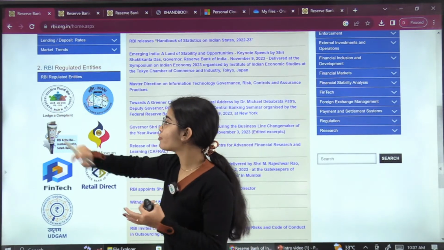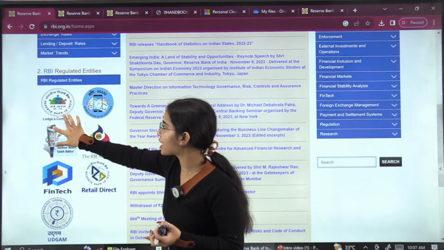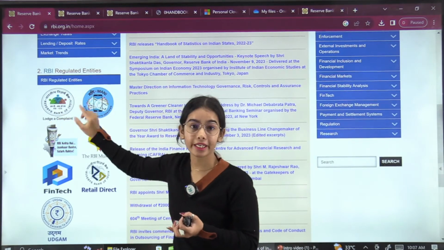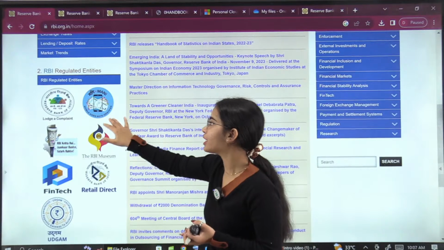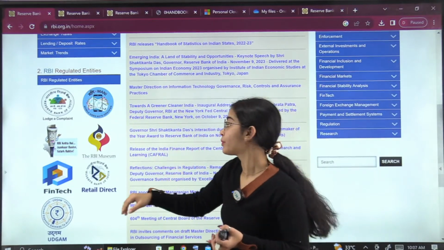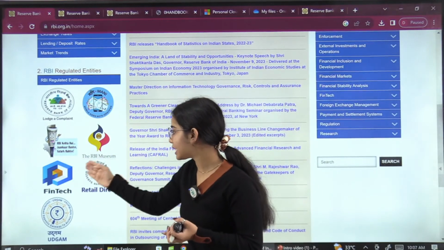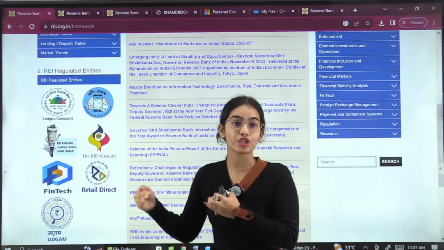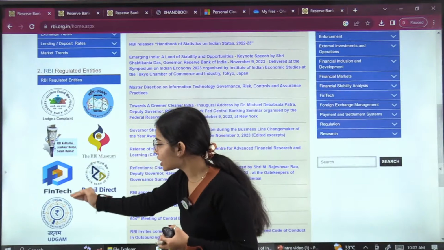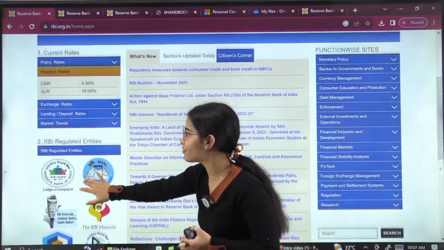It is the Reserve Bank. Here you can see it is to lodge the complaint. It is the Reserve Bank integrated ombudsman scheme. You need to have the basic understanding about the mobile aided note identifier. Then there is also the RBI Museum, the retail direct scheme, the fintech, the work that the RBI is doing in the financial technology space. So these are some of the important points that the RBI has given here.